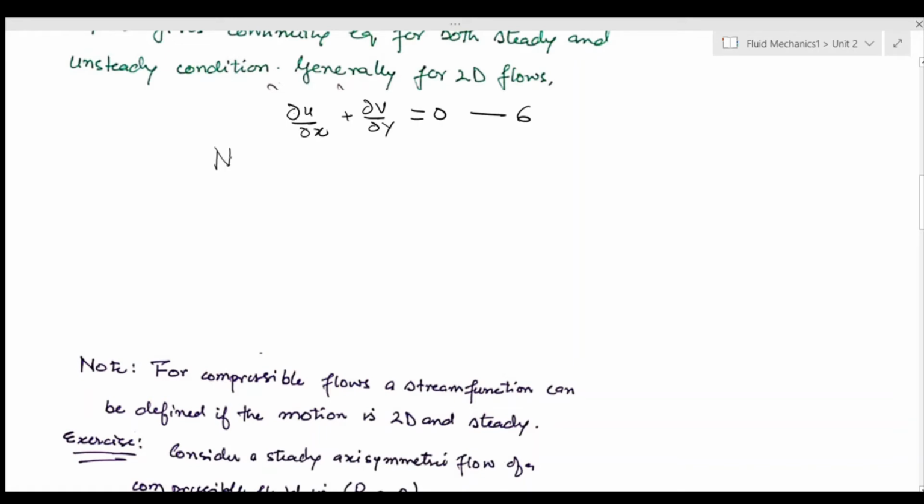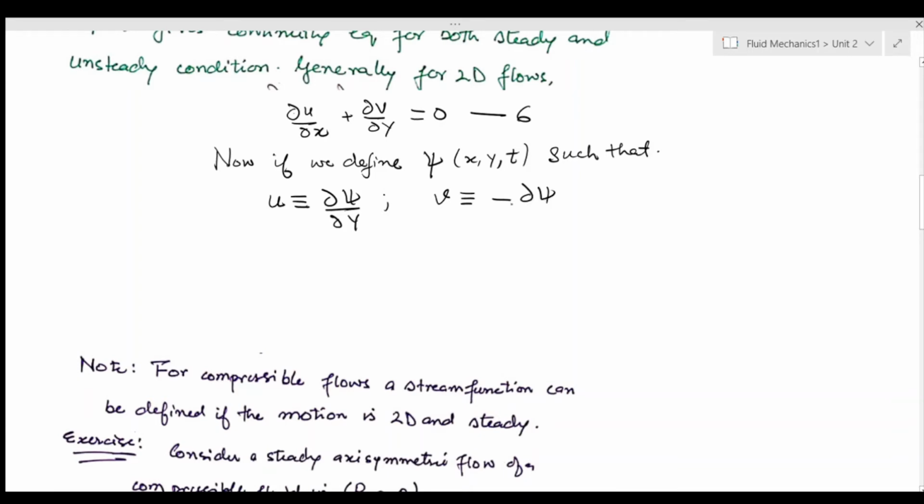At this point, after my equation 6, now if we define stream function psi for a two-dimensional case, okay, psi such that psi is a function of x, y and time t, such that I am defining psi in a way such that u is equivalent to del psi by del y and v is equivalent to minus del psi by del x.